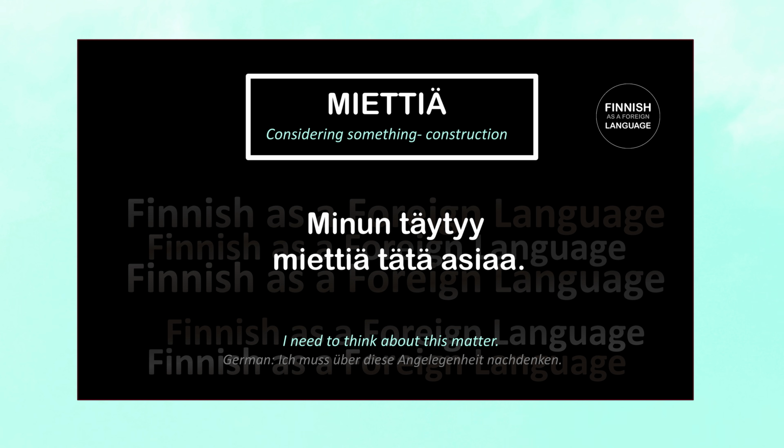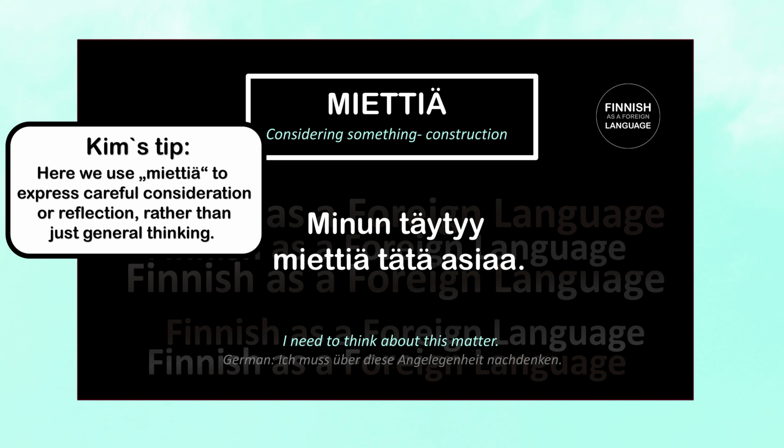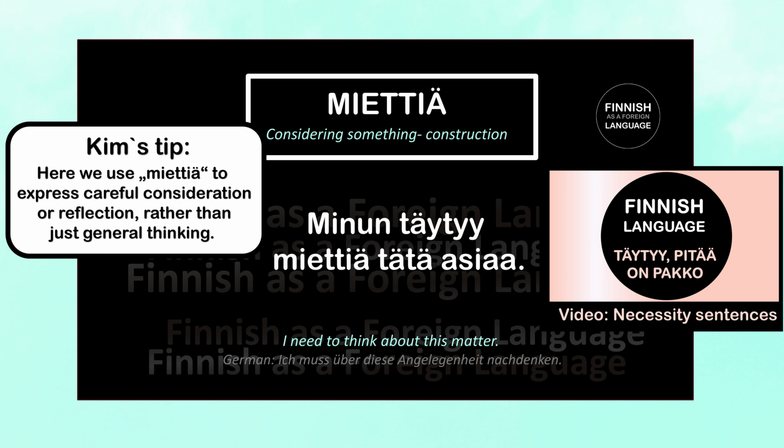Let's go step by step. Minun täytyy miettiä is the necessity sentence structure and can be translated as I have to think over or to reflect, or I need to think over or to reflect. Remember the rule? Person in the genitive case plus täytyy plus infinitive verb. And tätä asiaa means this matter. It's the partitive case of tämä asia. So here we use miettiä in order to emphasize careful consideration or reflection. So let's repeat again. Minun täytyy miettiä tätä asiaa. I need to think about this matter.